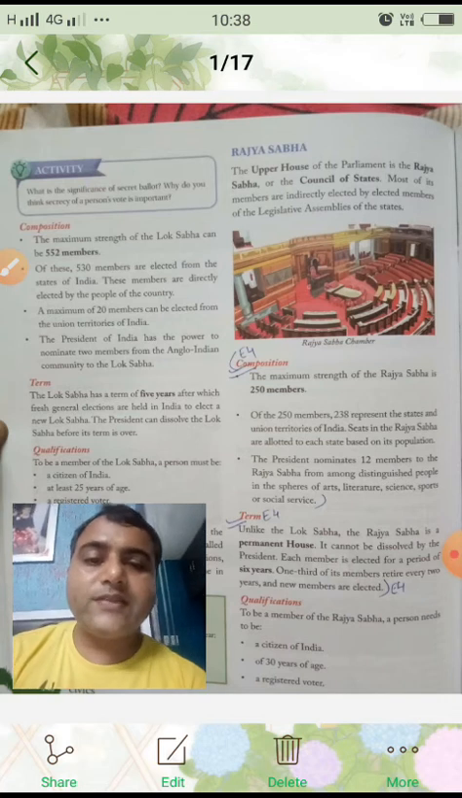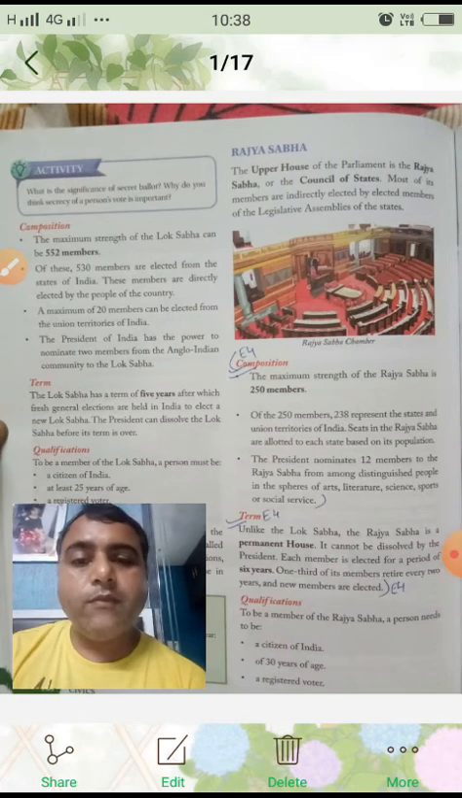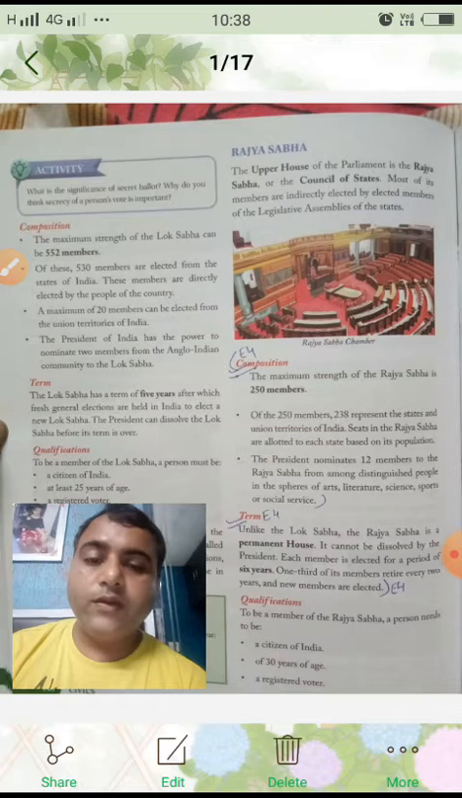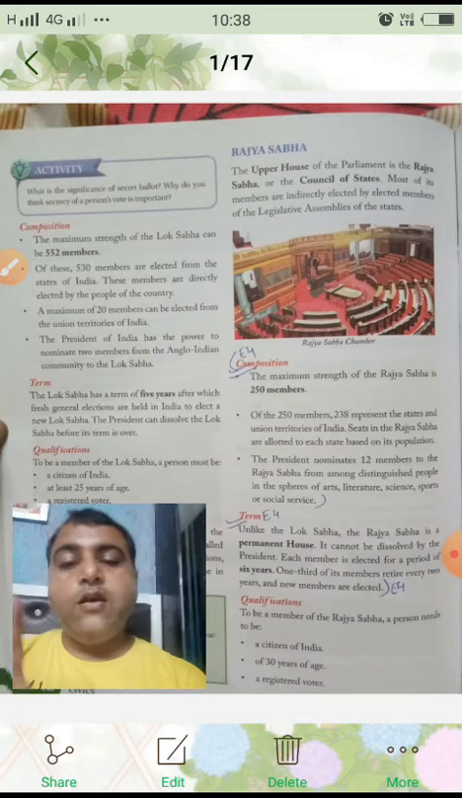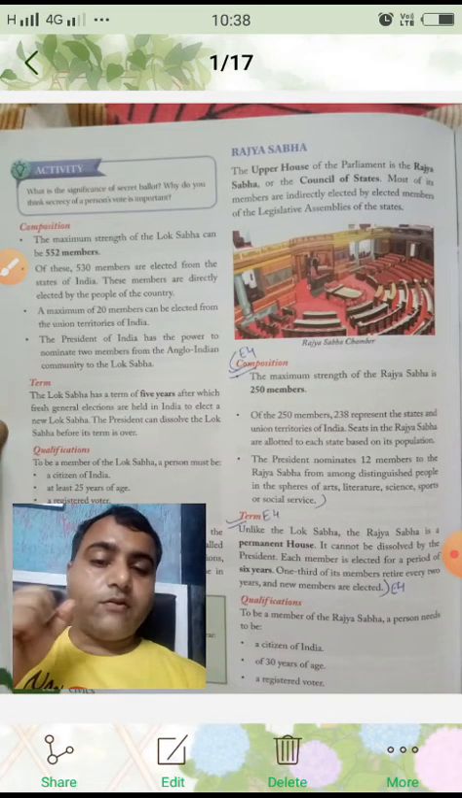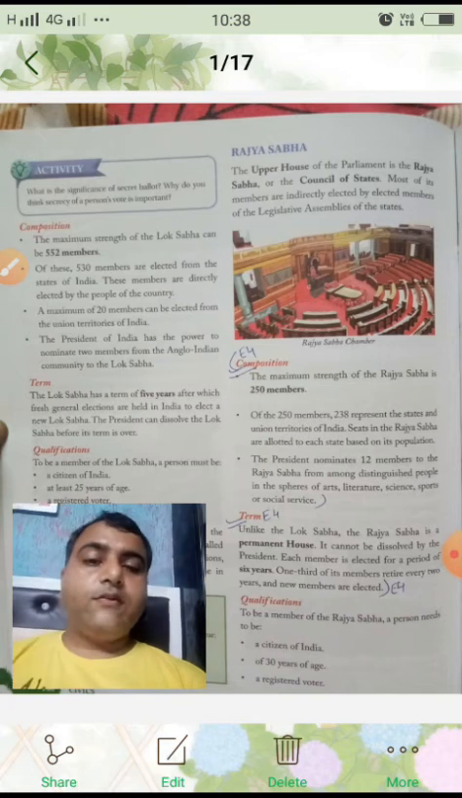Okay, and the president can dissolve the Lok Sabha before its term is over. That is, the president is the only one who has got such a right that he can dissolve the Lok Sabha before its term gets over.